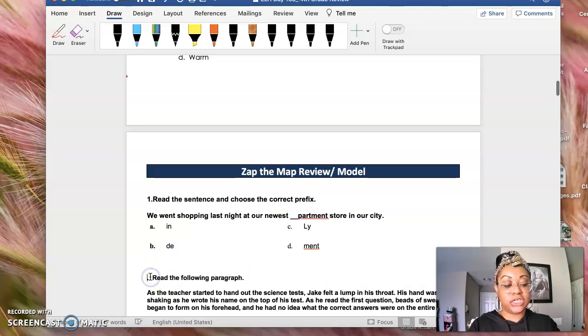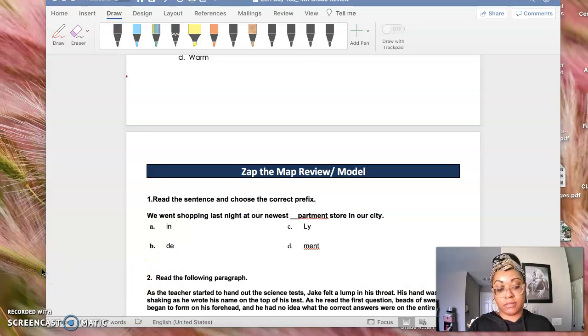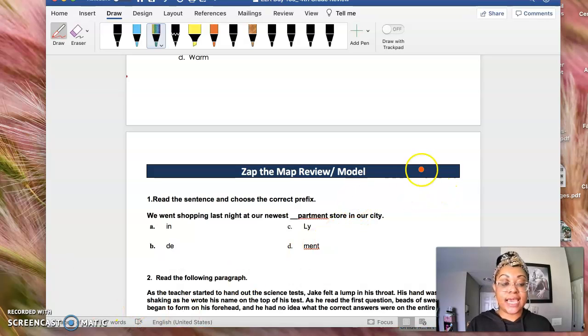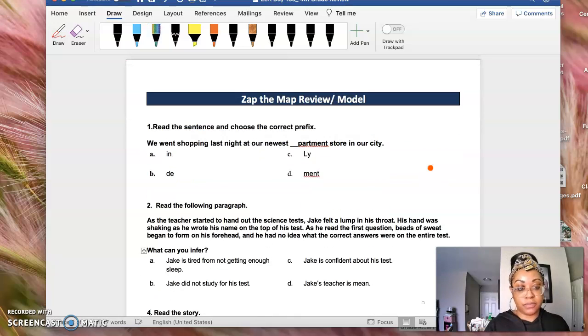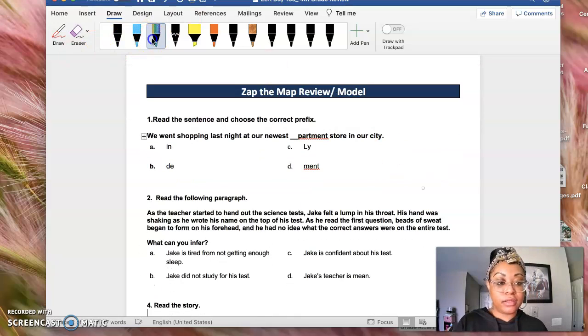So I'm just changing up these numbers because that should have been number 1, 2. Okay, guys. So number 1, it says, sorry. Let's keep going.